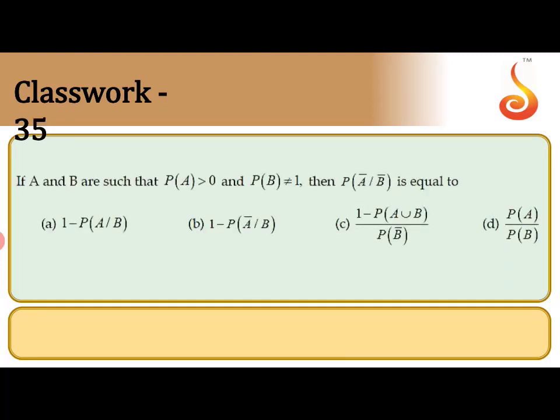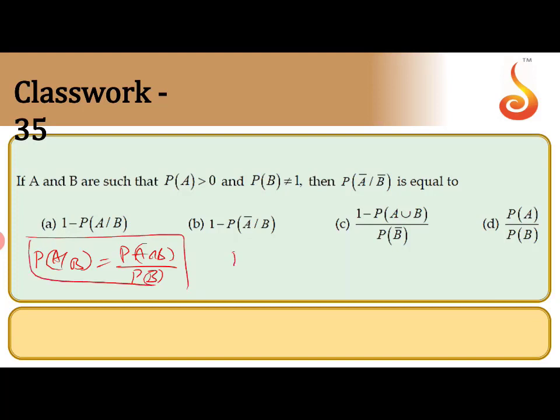Now this question: A and B are such that P of A is greater than 0, P of B is not equal to 1, and P of A bar given B bar. So we have conditional probability. P of A given B is P of A intersection B by P of B. This is the formula for conditional probability. So in this problem, they are asking for P of A bar given B bar.